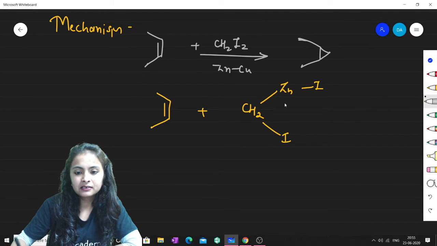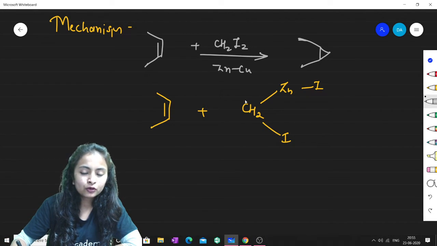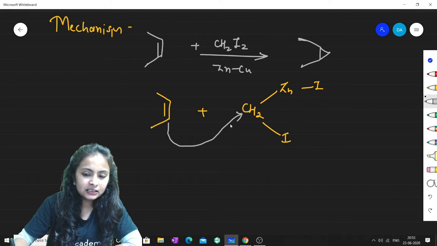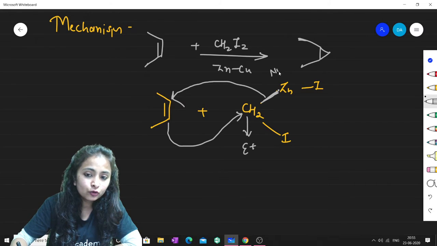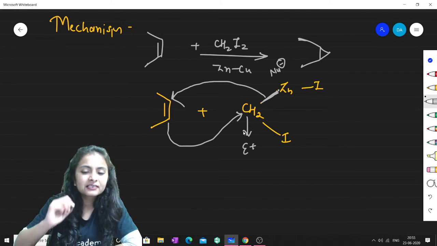Now what I'm saying is, this is a carbene site sort of thing, no? Because it is carbene, obviously it must have low electron density. So obviously electrons will come and attack this CH2. In turn, the electrons present between zinc and CH2 will attack this. As these electrons are being attacked, this CH2 is acting as an electrophilic site, and this zinc part acts as a nucleophilic site. Therefore we call this a carbenoid.